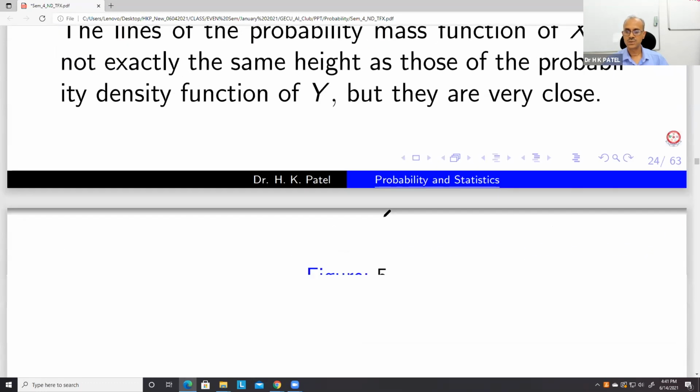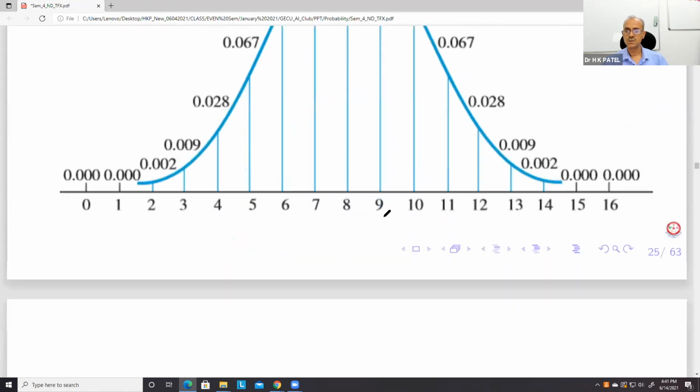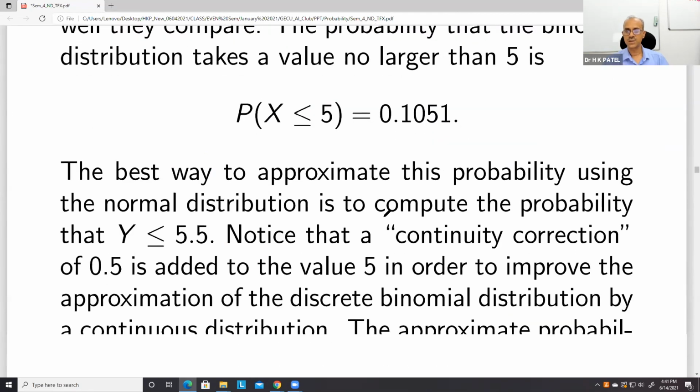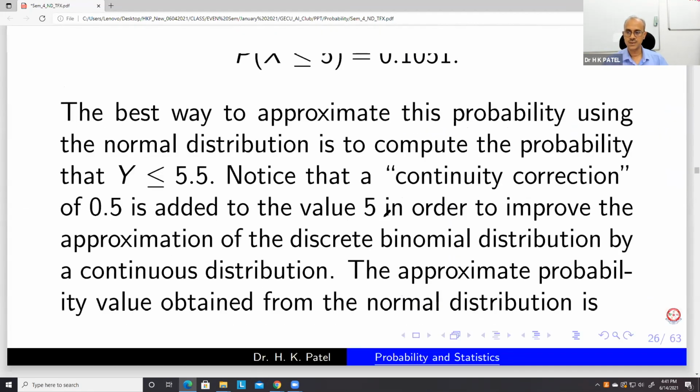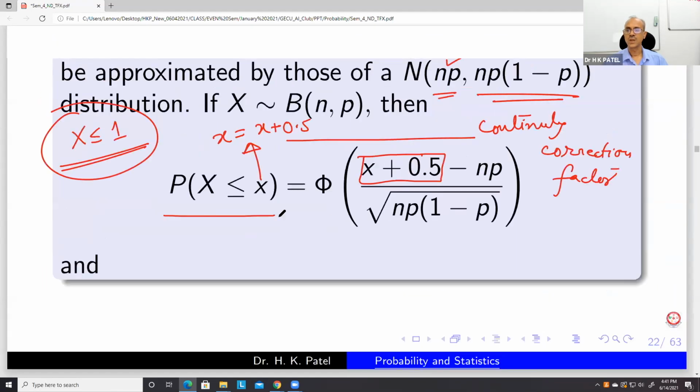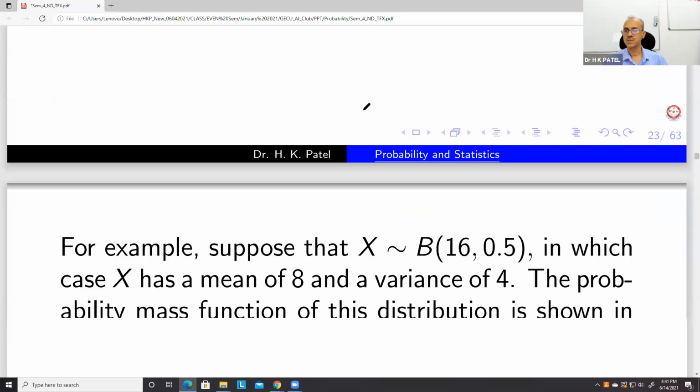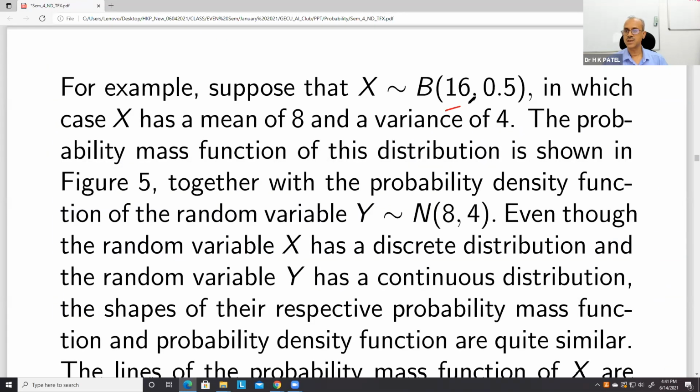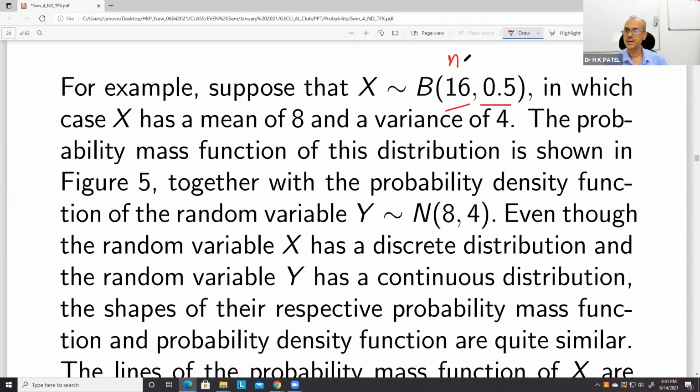Okay, so let us see this. We have this binomial distribution. Not mean actually, this 16 is the number of trials, this is n, and this is p, 0.5.